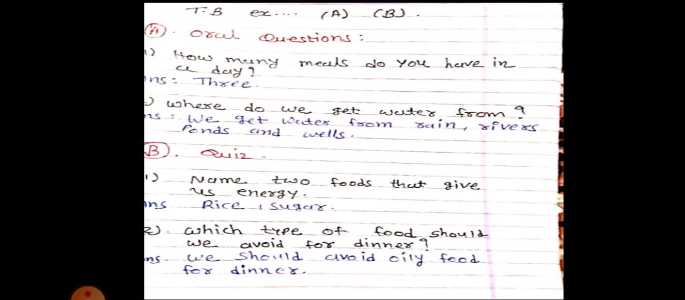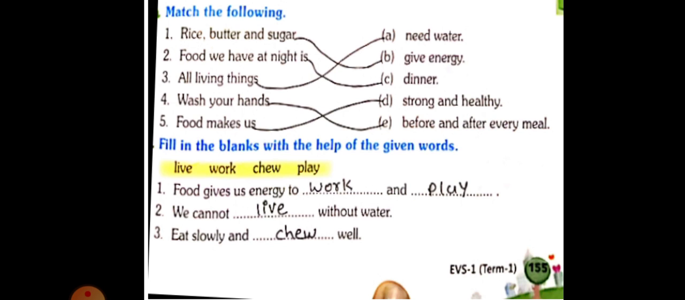Okay, now I will explain exercises C and D, that is match the following and fill in the blanks. So pay attention here. C. Here you are in KG section upgrading to first standard, so you have to match like this. But in the next standard, that is second standard, this is not good for study. We have to match in a different way. I will show you, but right now it's going on.